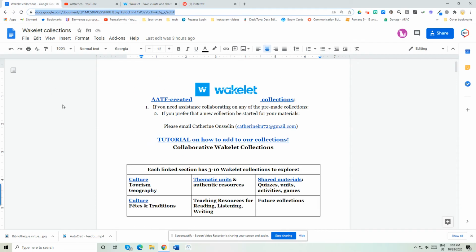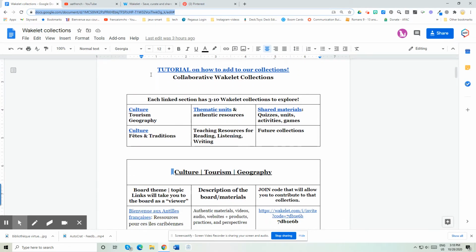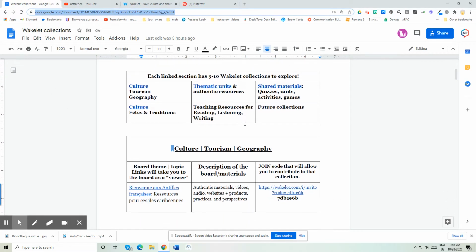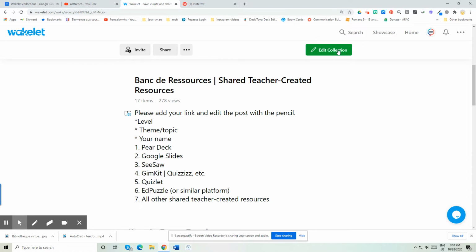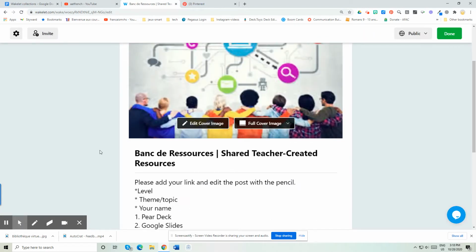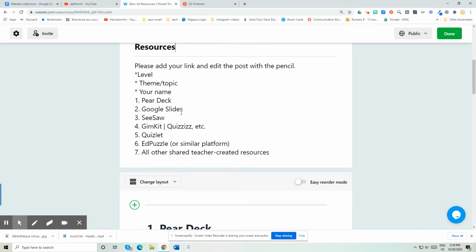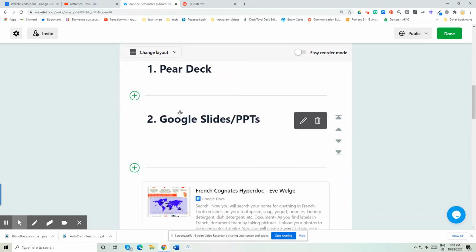When you get a code to become a curator with us or to become a contributor, you can find that. And then come over here to where it says Edit Collection. And then I'd like you to find the section where your material is going to go, and you'll need a link.